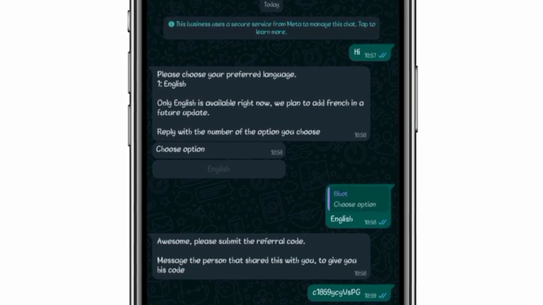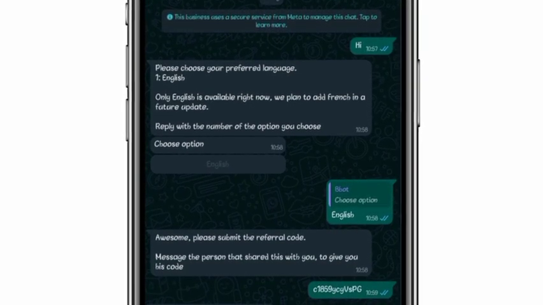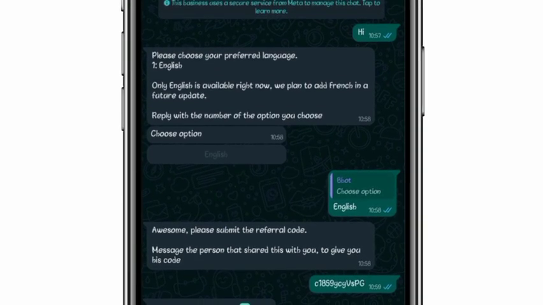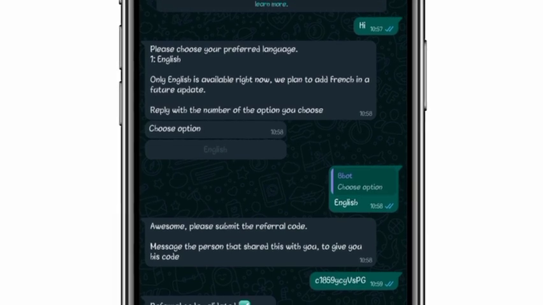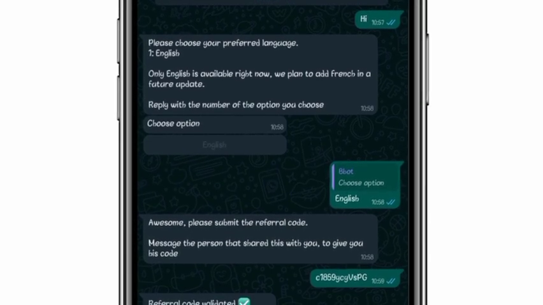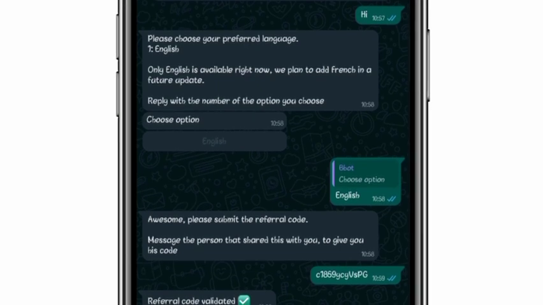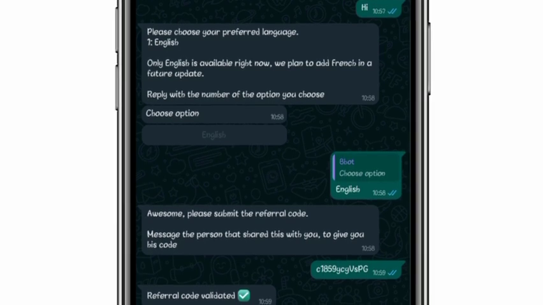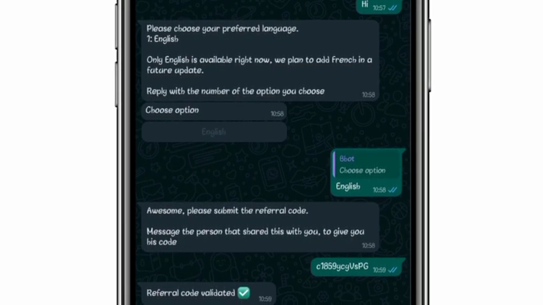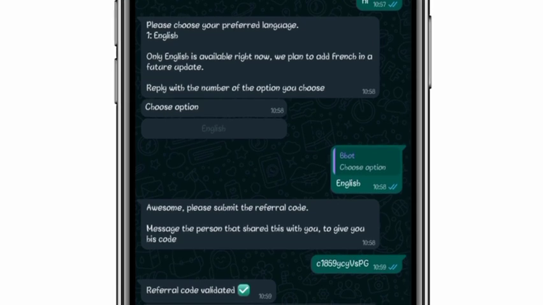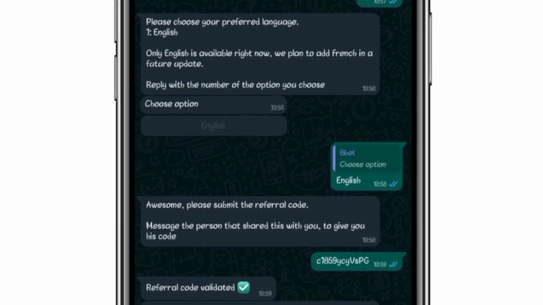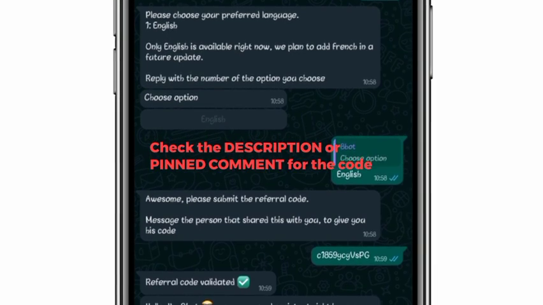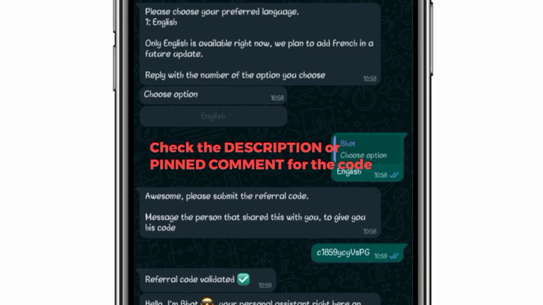After that, you will be sent a message to choose your preferred language. The only language available right now is English, but the team is planning to add more languages in the future. So you can just choose the option. You can select English. After you've selected your language, you will be asked to submit a referral code, meaning you cannot access Bbot unless you submit your referral code.